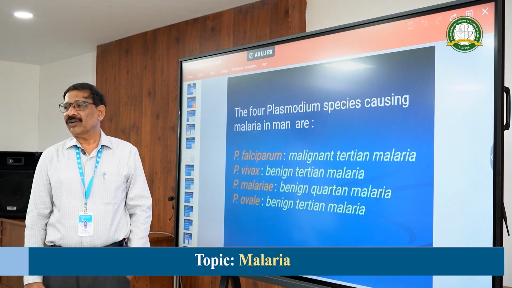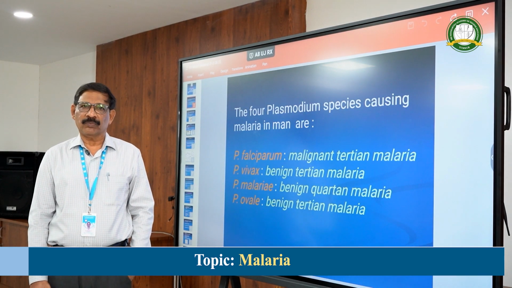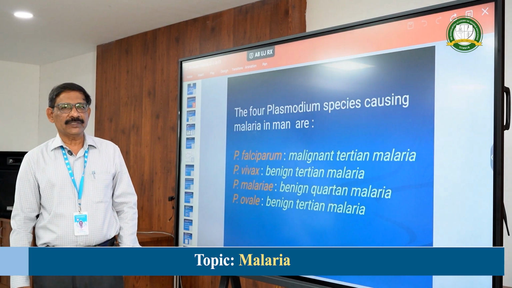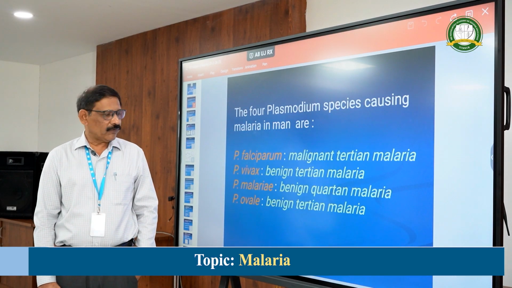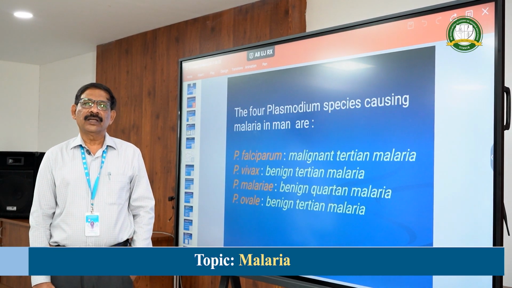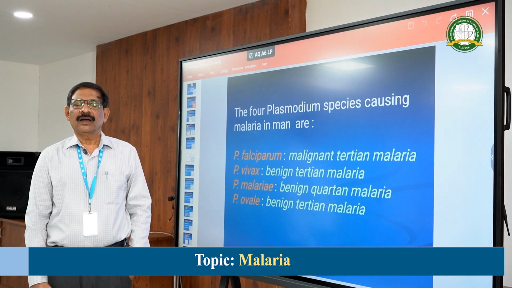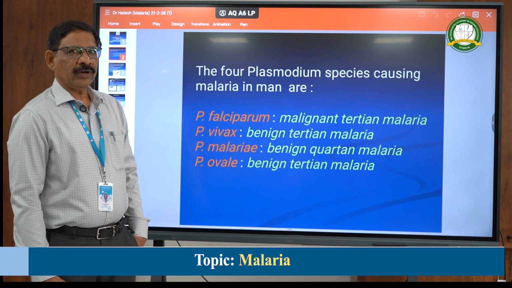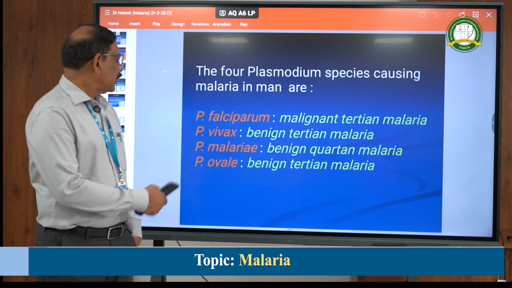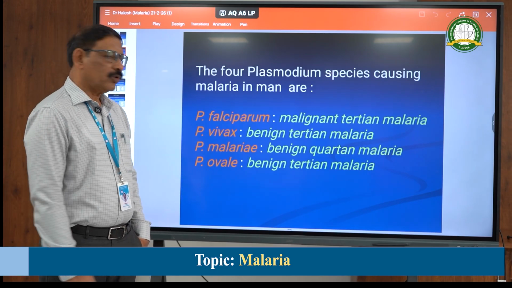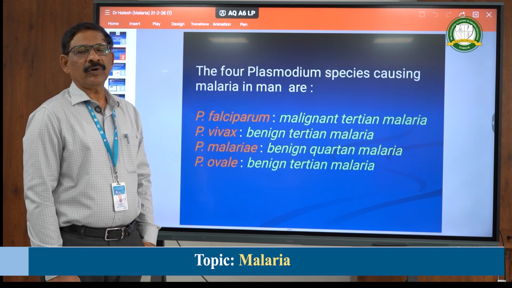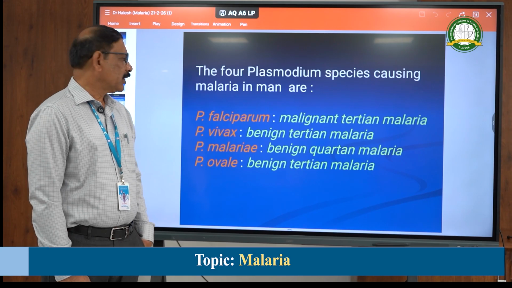Malaria is caused by the parasite Plasmodium, a protozoa, or a sporozoa, and it has 4 important species which can cause malaria in human beings. Of course, there is a 5th. Recently it was found that Plasmodium knowlesi, more common in monkeys or chimpanzees, also causes a few cases in human beings. But the important ones are Plasmodium falciparum, Plasmodium vivax, Plasmodium malariae, and Plasmodium ovale, which can cause infection in human beings.